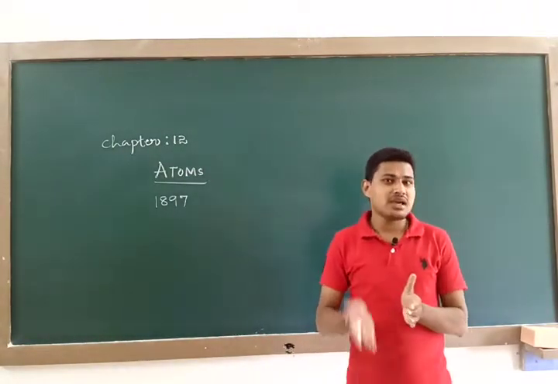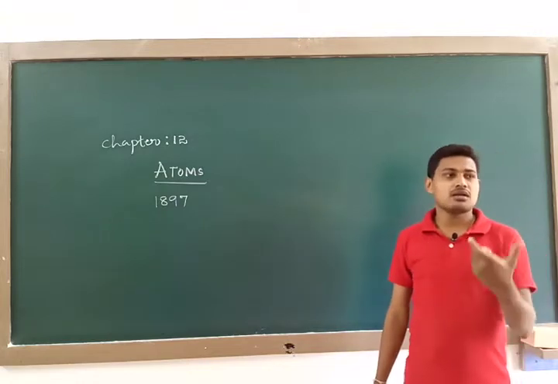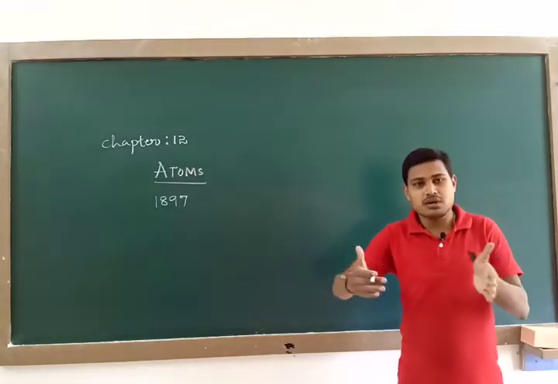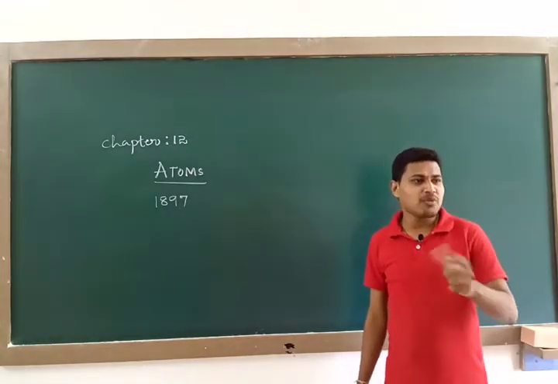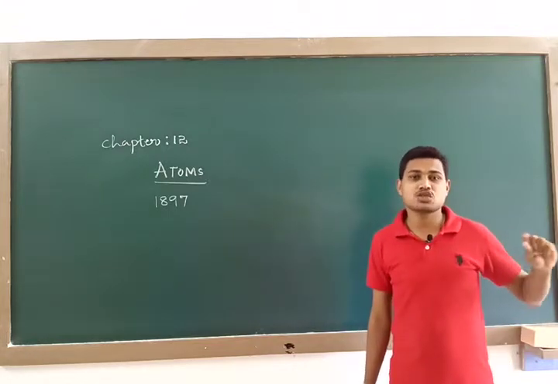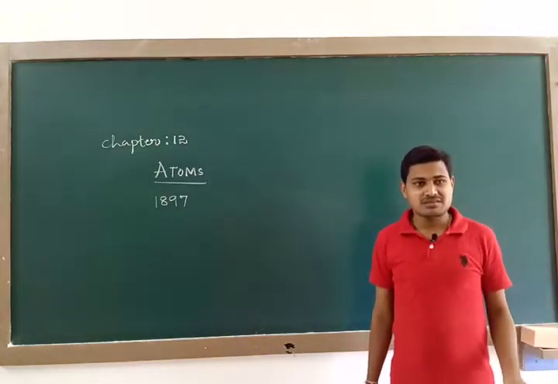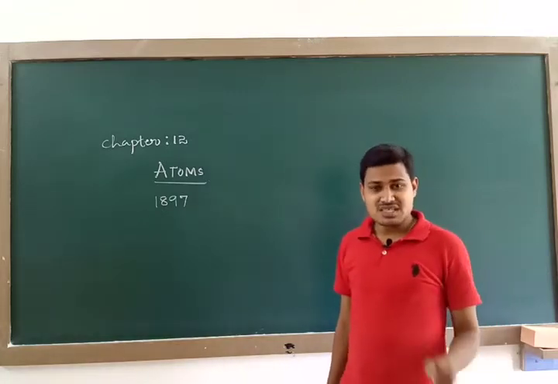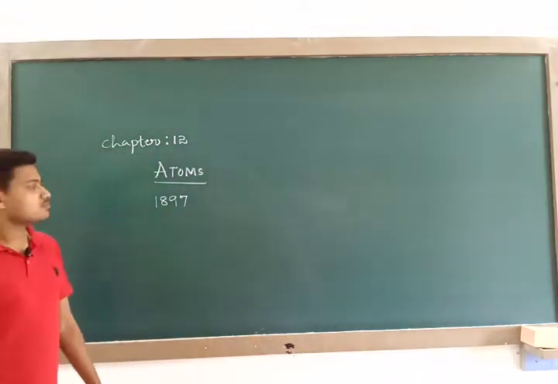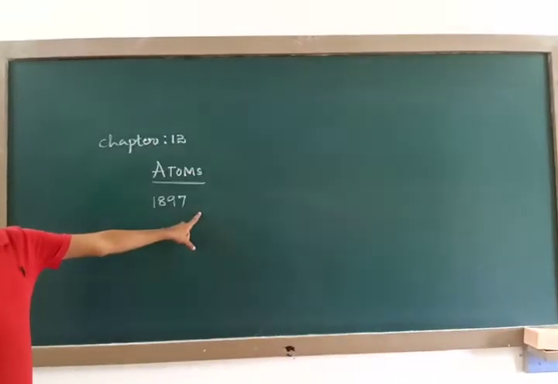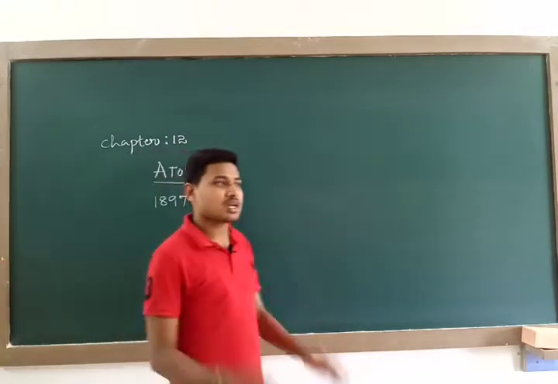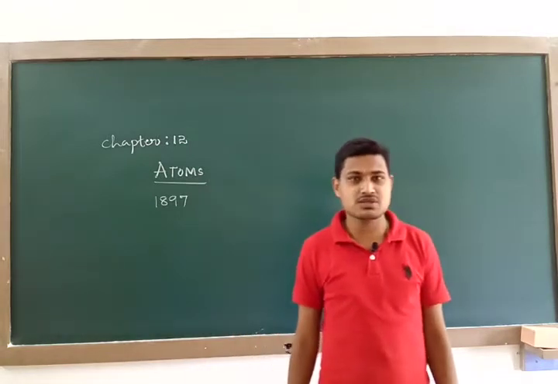That experiment was an electrical discharge through gases, and he had his own apparatus. With the help of his apparatus, he carried out the electric discharge experiment through gases, and thereby he found that the atom consists of negatively charged particles called electrons. J.J. Thomson found from his experiment that atoms consist of negatively charged particles. We call them cathode rays.